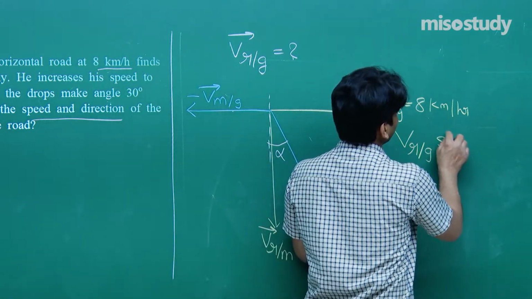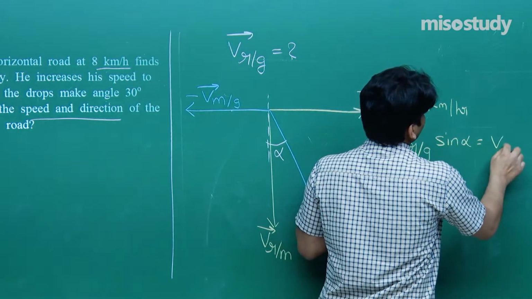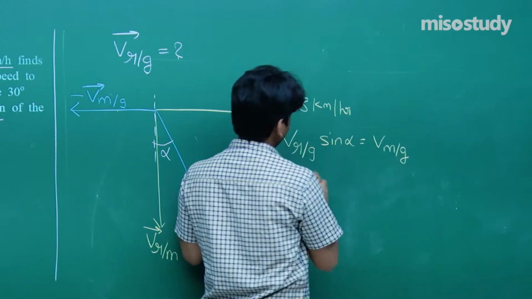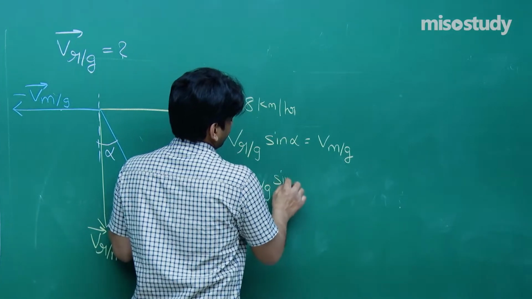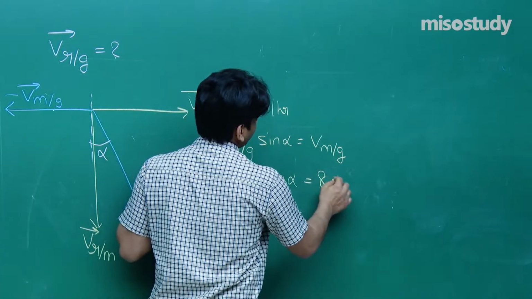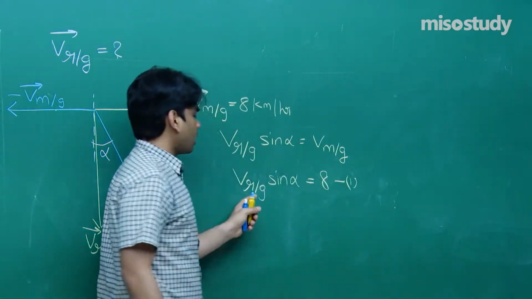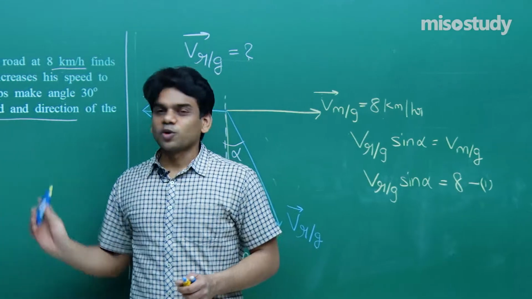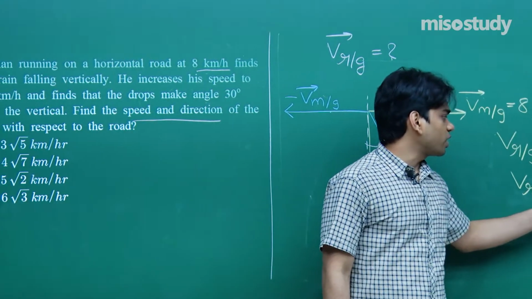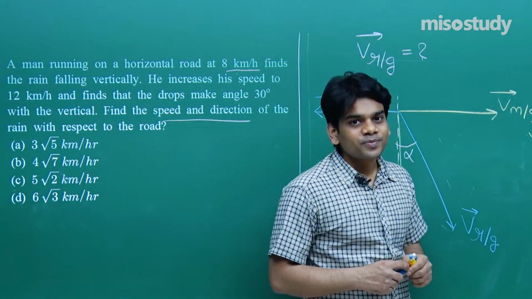VRG sin alpha is equal to VMG, that is equal to 8. So let me write VRG sin alpha is equal to 8. This is equation number 1. We are unaware about VRG. This is what is required. Find the speed and direction of rain with respect to road. So we need to evaluate this and alpha also, both.